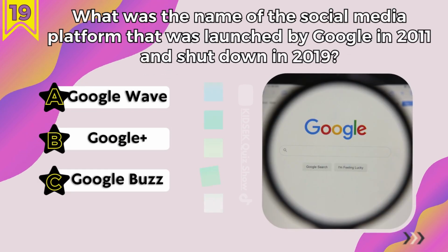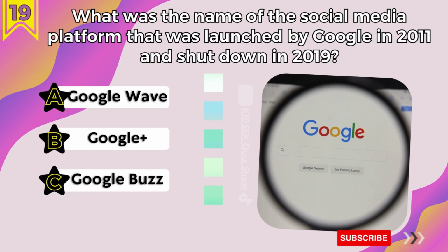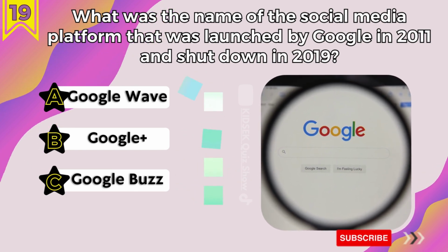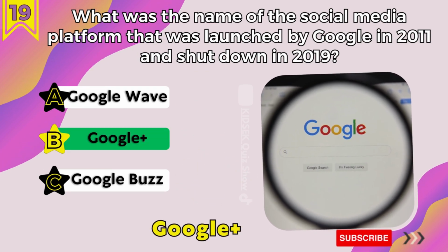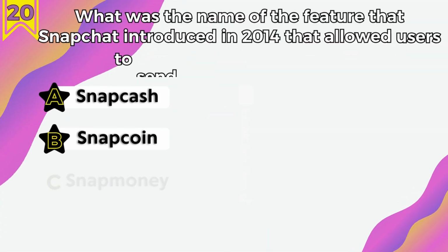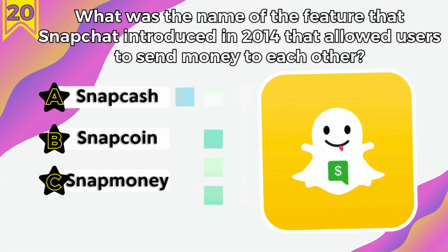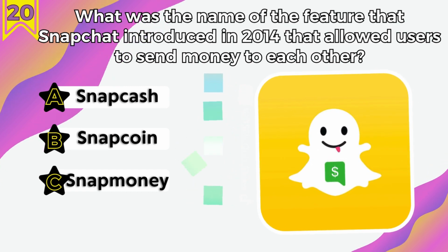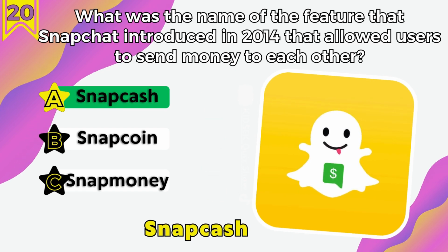Number 19. What was the name of the social media platform that was launched by Google in 2011 and shut down in 2019? That was Google+. Number 20. What was the name of the feature that Snapchat introduced in 2014 that allowed users to send money to each other? Snapcash, Snapcoin or Snapmoney? Snapcash is the right answer.